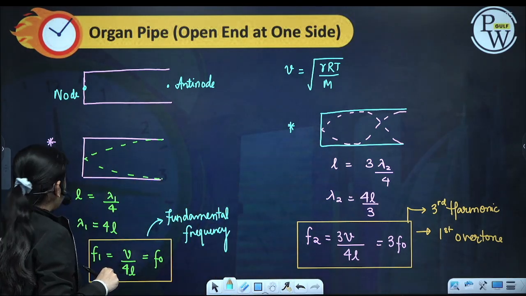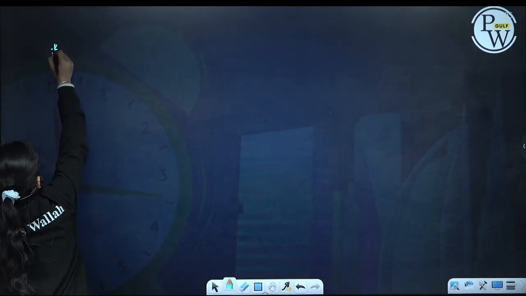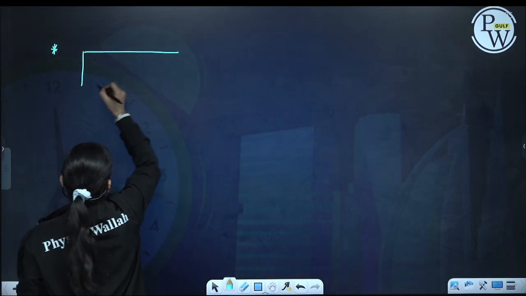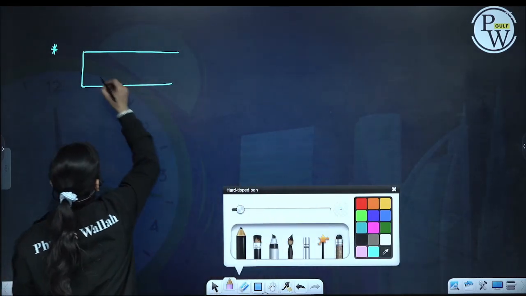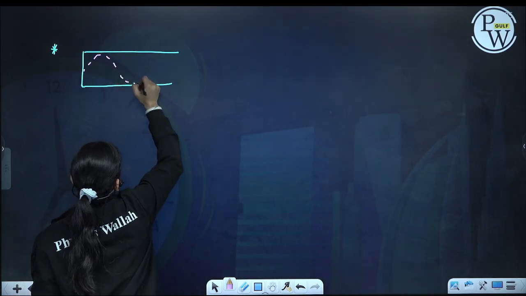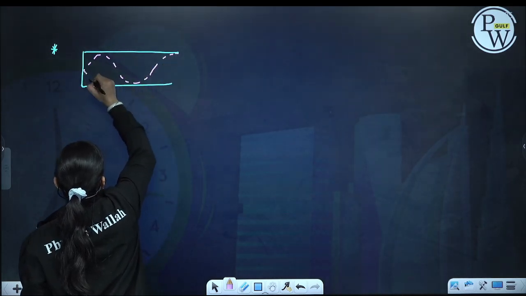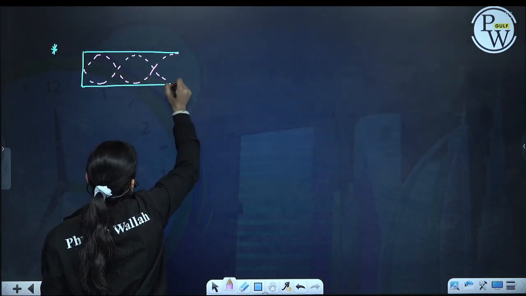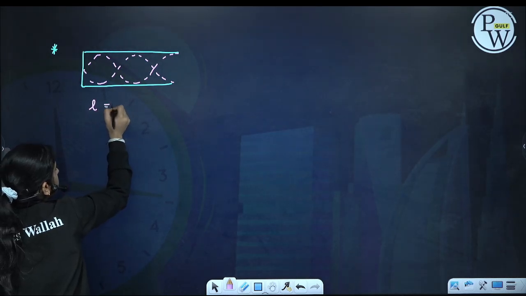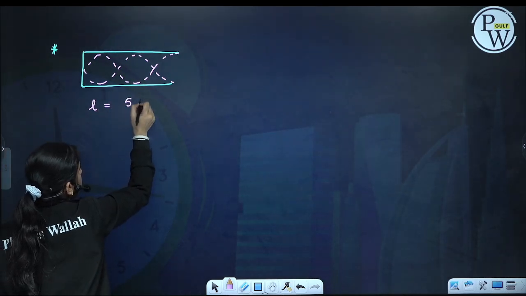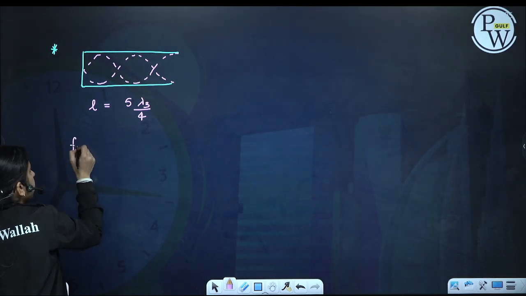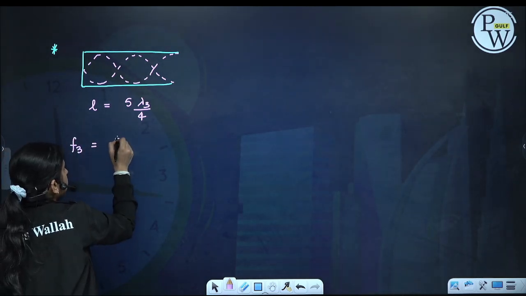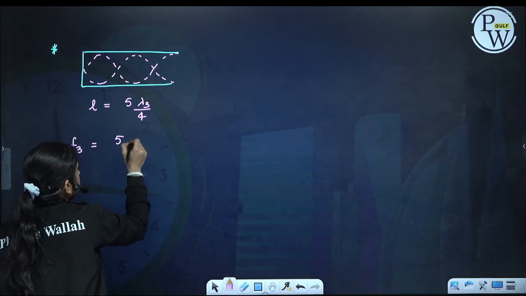And if you see the next one, it will look like this. In this case, L will be equal to 5 times lambda by 4. So from here we will get the next frequency as 5 times F0.